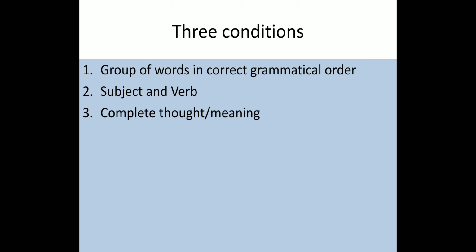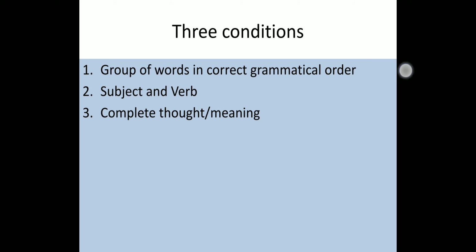And the third condition is: is this conveying a complete meaning, or is it just making sense but not conveying the correct complete meaning of the statement? So these are the three conditions you have to keep in mind to identify whether a given statement is a phrase, clause, or a sentence: group of words in correct grammatical order, subject and verb, complete thought or meaning.